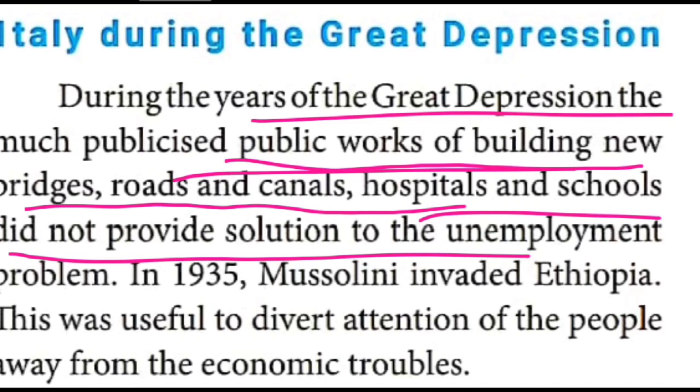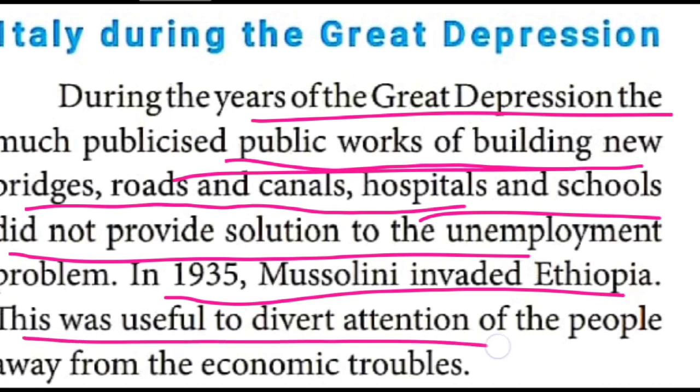So in the year 1935, listen, this is the tricky part: Mussolini invaded Ethiopia. Last class also I said, in 1935 Mussolini invaded Ethiopia, and Italy was expelled from the League of Nations, as we learned already. This was useful to divert the attention of the people away from the economic troubles. In such a way, he managed the situation during the Great Economic Depression.